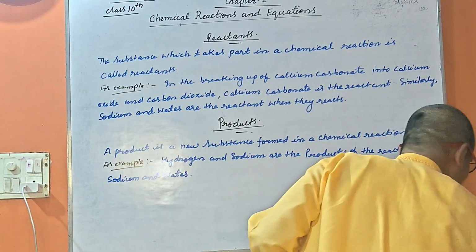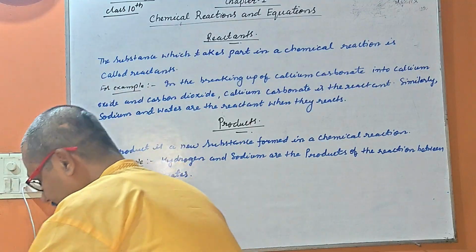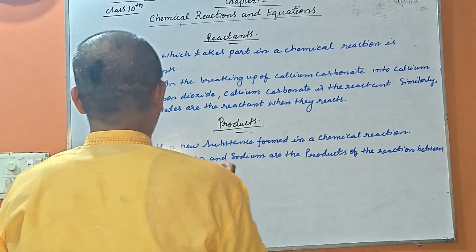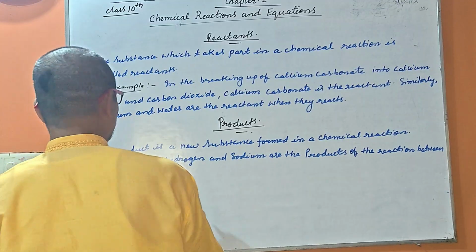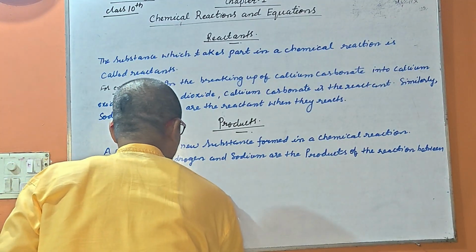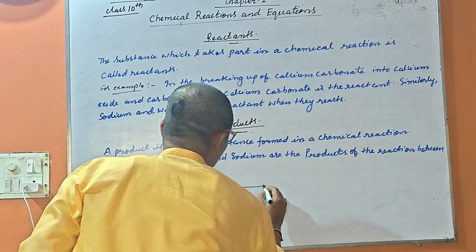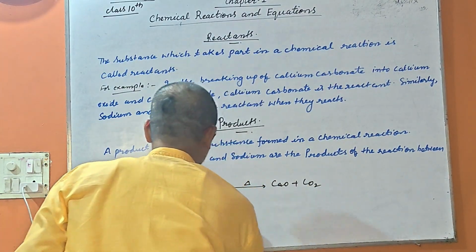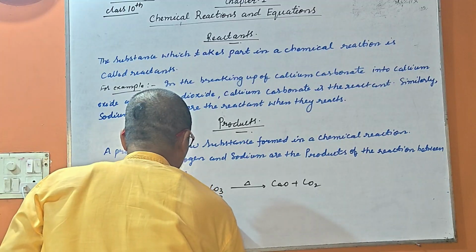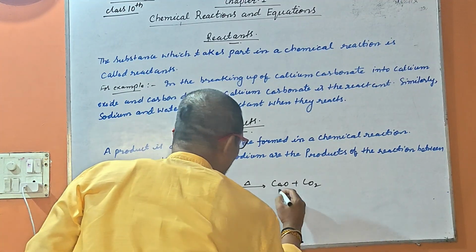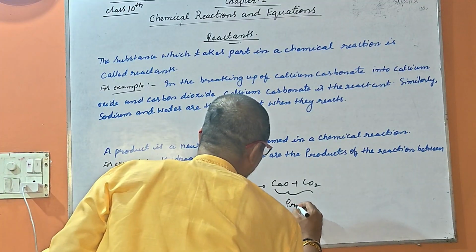Let us understand the chemical reaction equations, reactants and products in a simple manner. Like we are going to take the reaction of calcium carbonate. When calcium carbonate is heated, it is converted into calcium oxide and carbon dioxide. That is the reactant, and that is the product.